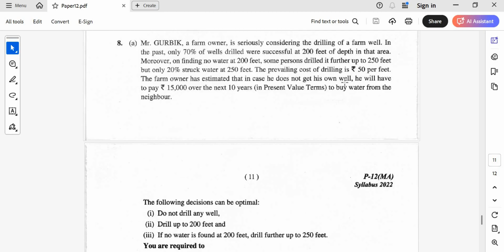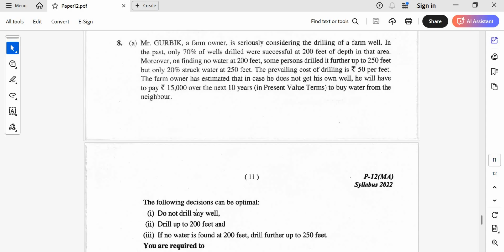So if I'm not getting the water, I will go and buy it from my neighbor. They are saying 15,000. The farm owner has estimated that in case he does not get his own well, he will have to pay 15,000, which is for a period of 10 years. This is in present value terms to buy water from the neighbor. So this is not for 1 year, this is over the period of 10 years in total. I want to pay 15,000 rupees.